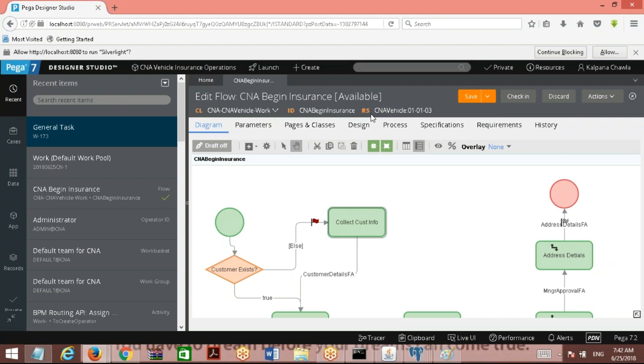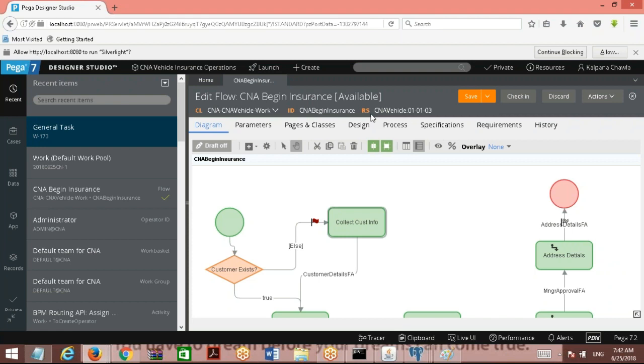If it is routed to work list, the table that gets inserted with the data of the assignment is PC assign work list. In case it is work basket, the table that gets inserted with the assignment details is PC assign work basket. In both of the tables, the column related to the assigned operator ID or assigned work basket is the same column, PX assigned operator ID, and the reference column related to the work object table in both assign dash work list and assign dash work basket is PX ref object key, the same reference column.